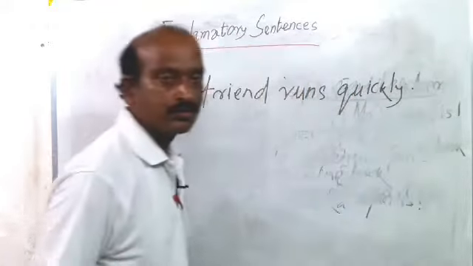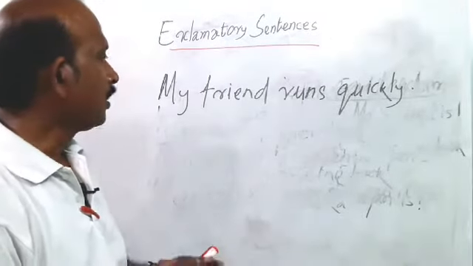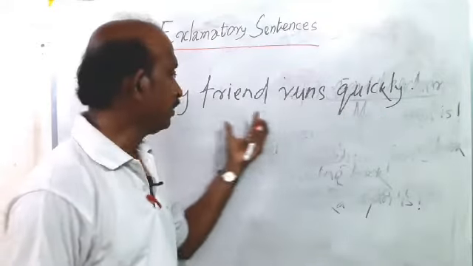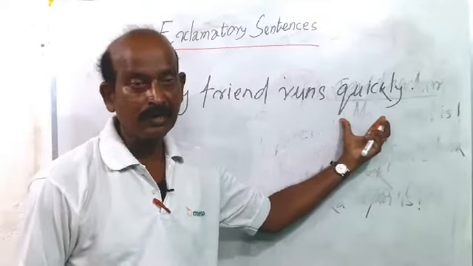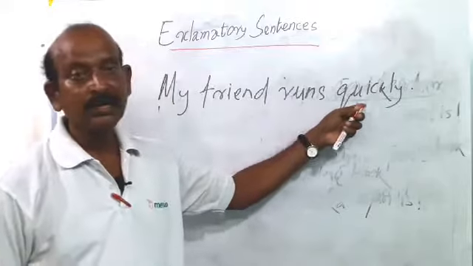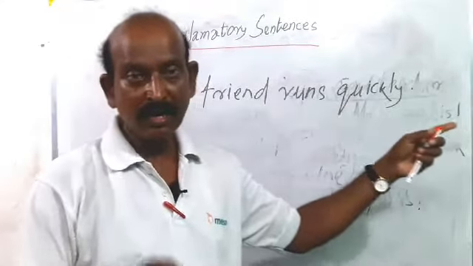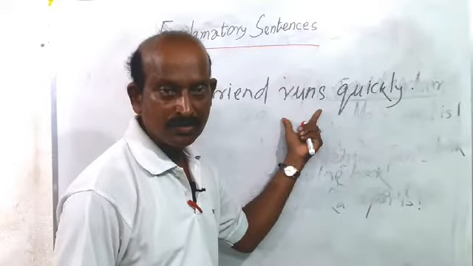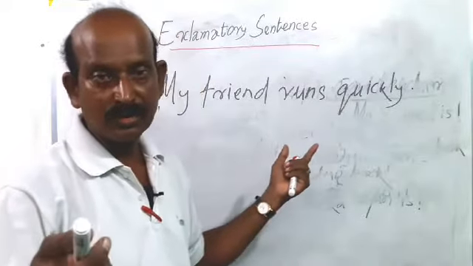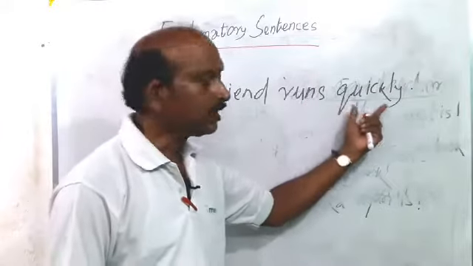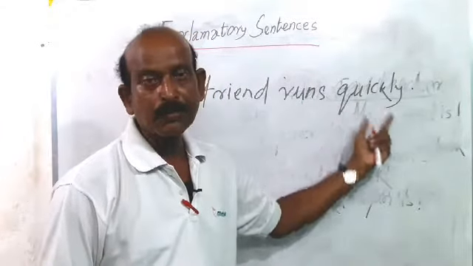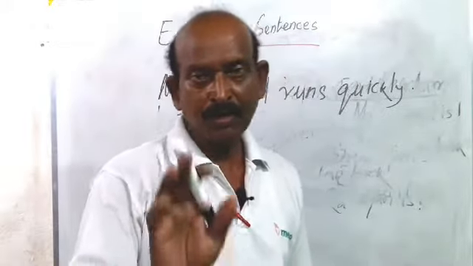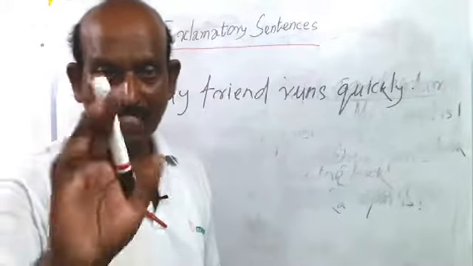Here we want to emphasize the word quickly. This word quickly is an adverb, because it qualifies the verb runs. How does he run? Quickly. We get the answer. When any word qualifies the verb, it is called an adverb, you know.